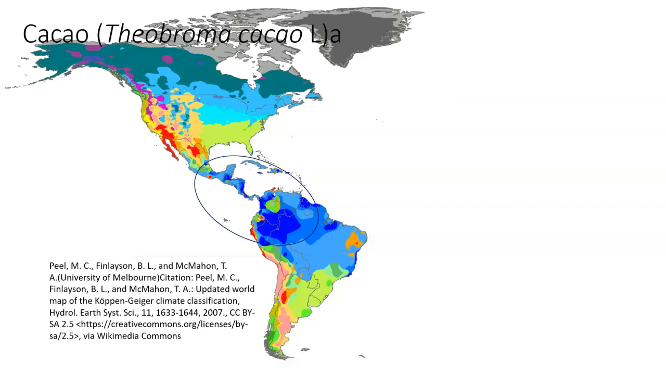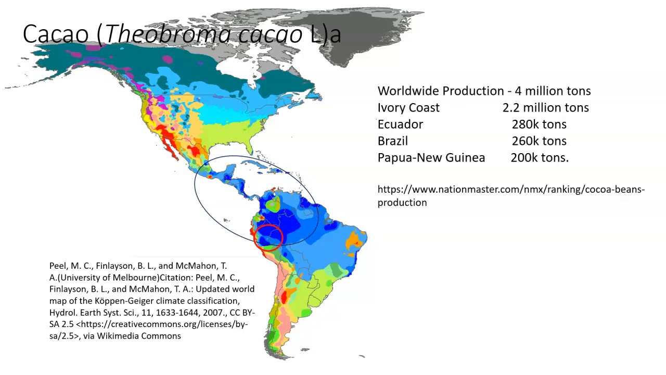Cacao has its origins between Mexico and the Amazon basin. Genetic studies have tried to identify the area with the most diversity and determined that to be in Peru. While originally from the Americas, production is spread worldwide throughout the tropics. Worldwide production is over 4 million tons, with the Ivory Coast producing over half. Ecuador and Brazil account for about 500,000 tons, while Indonesia and Papua New Guinea account for over 200,000 tons.